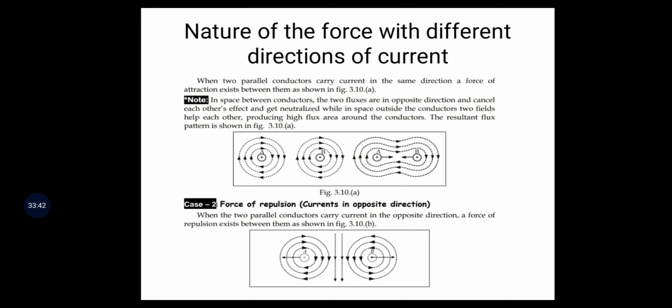So what is the nature of force? When two current carrying conductors have current in the same direction, then the force is an attraction force. When the current is opposite in direction in the two current carrying conductors, then a force of repulsion occurs.